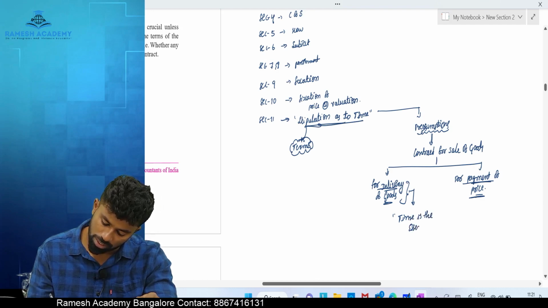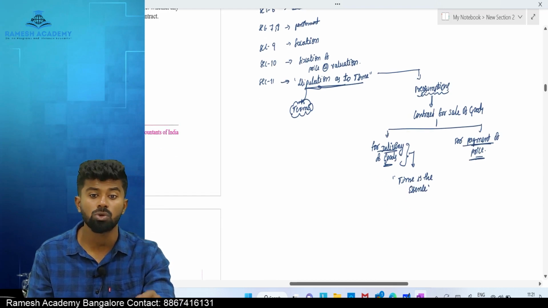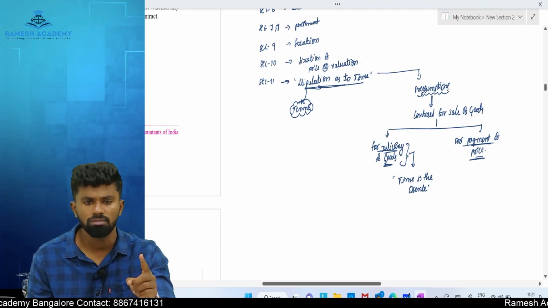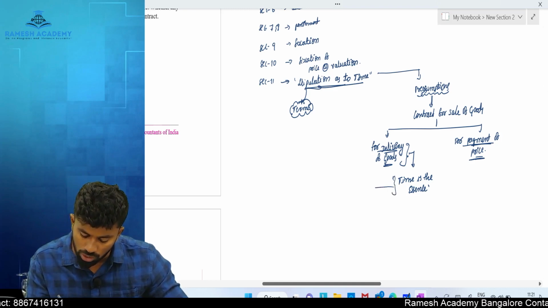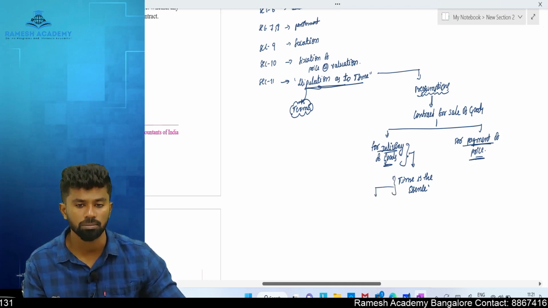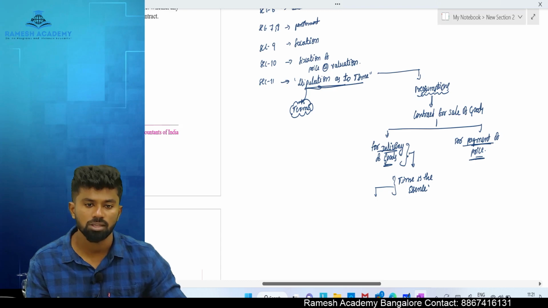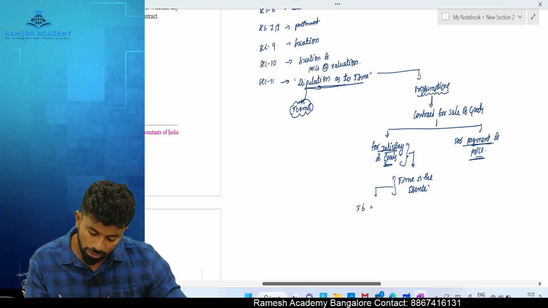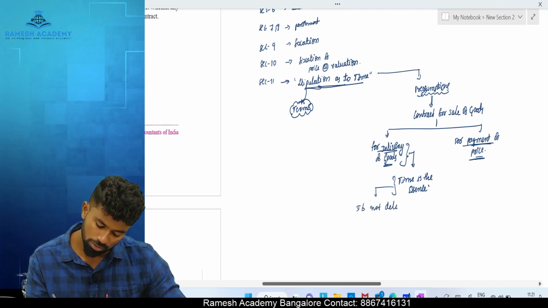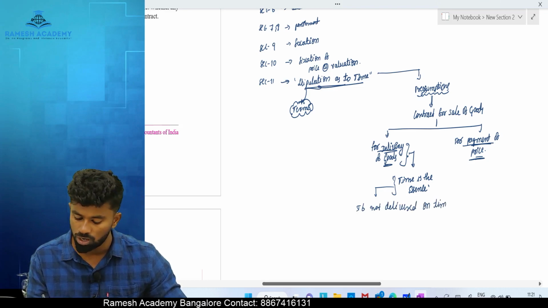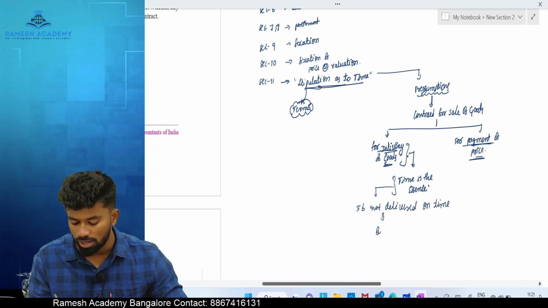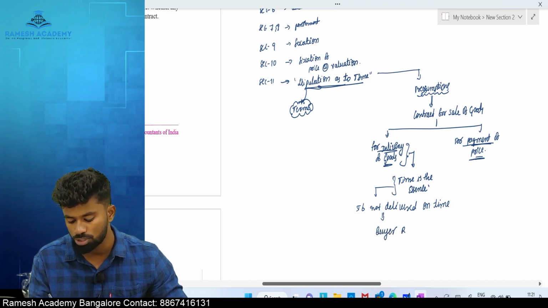Time is of the essence. Means what? Time is so important. You should deliver the goods on an agreed date or agreed time. If the goods are not delivered on time, because time is of the essence, what can the buyer do? The buyer can rescind the contract. He has an option to cancel it.